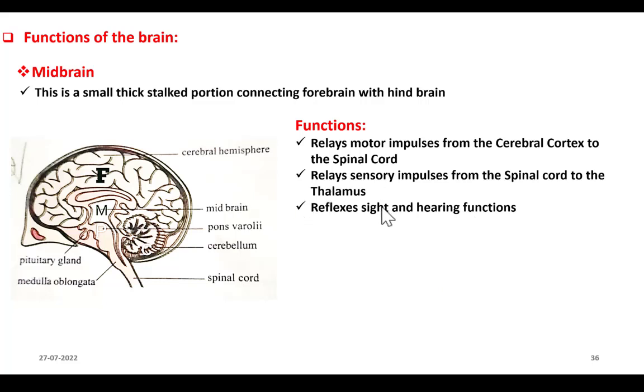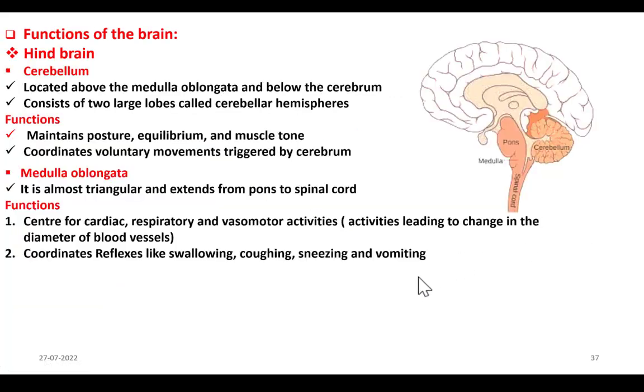What does it mean? I have already told you that the word reflex means involuntary function. So it coordinates involuntary responses of sight and hearing. For instance, if all of a sudden bright light falls on our eyes, we close our eyes immediately. If all of a sudden loud sound reaches our ears, we close them with our hands immediately. This type of reflex actions are coordinated by our midbrain. Got it? Now let us see hindbrain.